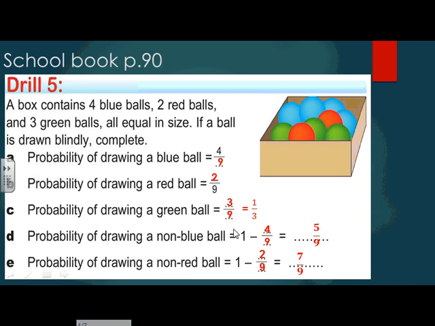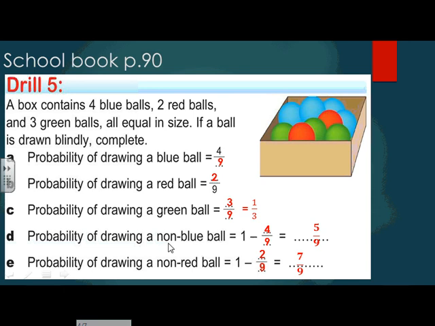But wait, this time I cannot leave the fraction as it is. Why? Because in probability, I have to write the fraction in its simplest form. So here I'm going to divide 3 divided by 3 and 9 divided by 3, which equals 1 over 3, or one third. Search for 3 and 9 in which table? In table 3. So I'm going to divide 3 divided by 3 and 9 divided by 3. Excellent.